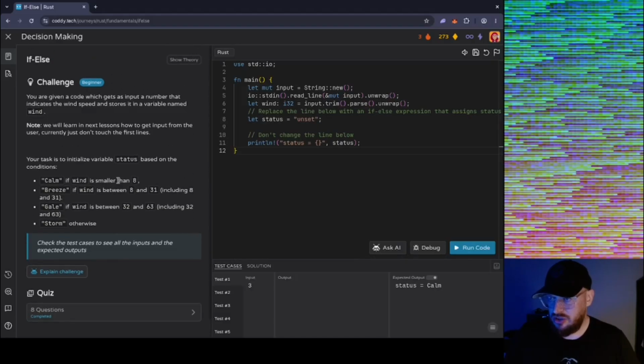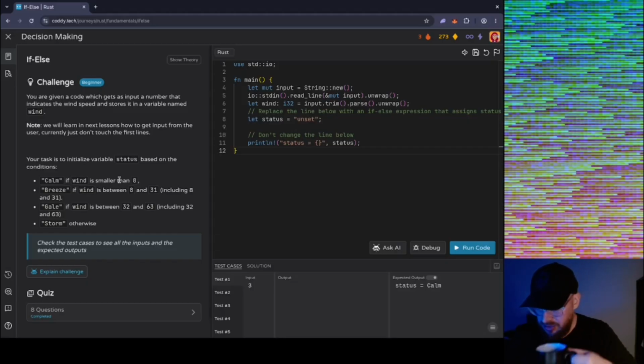The challenge: you are given code which gets an input that communicates the wind speed. Blah blah blah, unnecessary. Okay, so calm if wind is smaller than 8, and breeze if it's between 8 and 31, and gale, whatever that means, between 32 and 63, that includes the 32, and otherwise it's a storm.